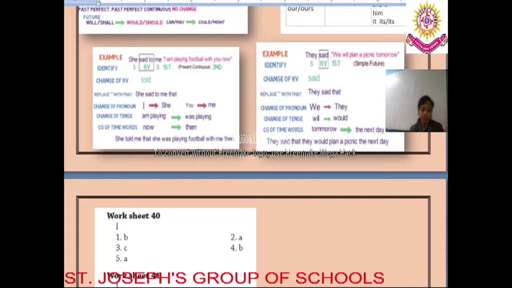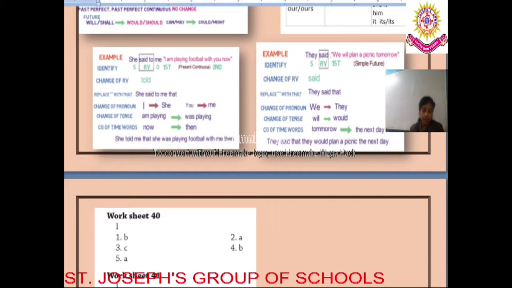Let us come to question number 4. He asked me, have you finished reading the newspaper? What is the right answer amongst A, B or C? He asked me, he said me if had I finished reading the newspaper. He asked me if I had finished reading the newspaper. He asked me if I finished reading the newspaper. So amongst the three, B is the correct answer.